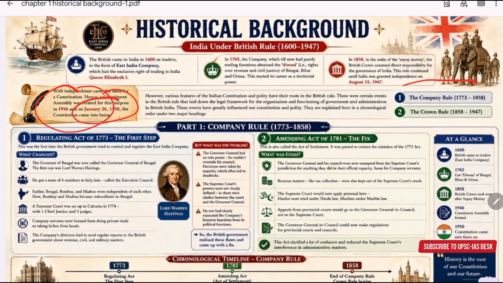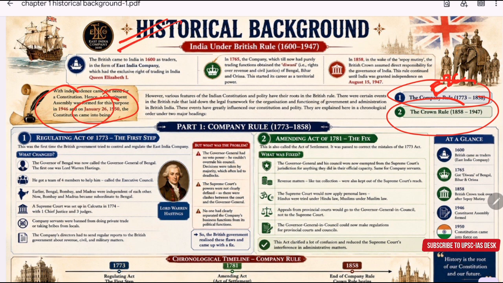One is the Company Rule, from 1773 to 1858, when India was governed by the East India Company, and the second is the Crown Rule, from 1858 to 1947, when India came under the direct control of the British Crown after the revolt of 1857.